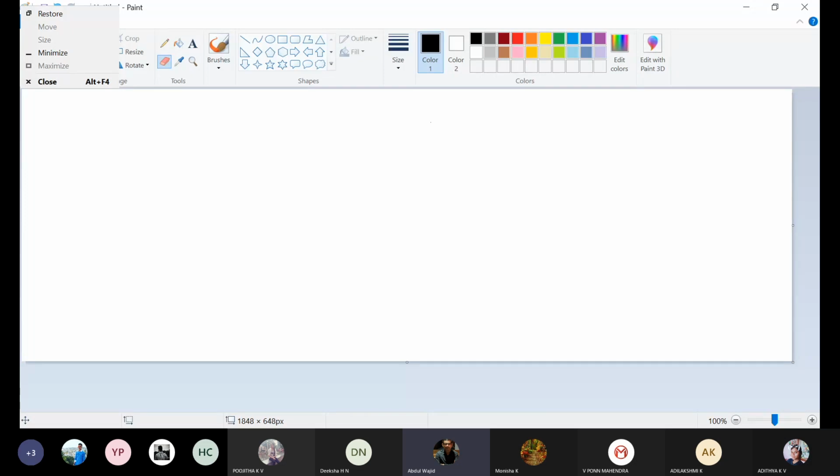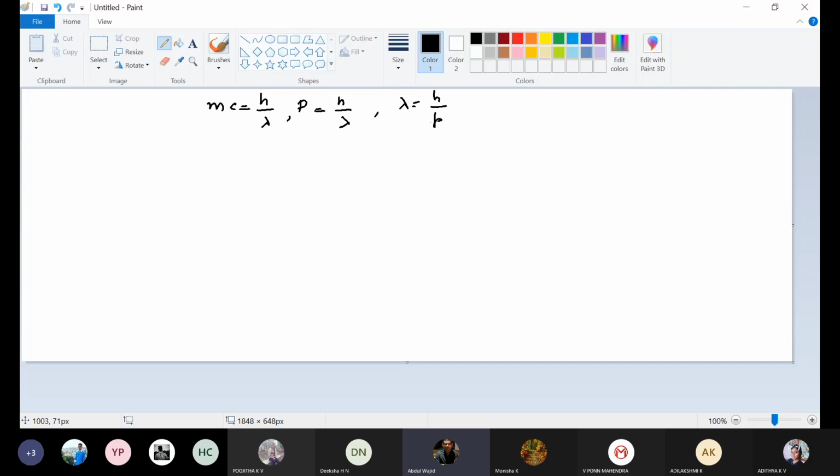As yesterday I was telling you, mc is equal to h upon lambda. So p is equal to h upon lambda, or you can say lambda is equal to h upon p. Yesterday I gave you a question: calculate wavelength of an electron. How will you do this question? To calculate the wavelength of electron, the formula lambda is equal to h upon mc will be applied.